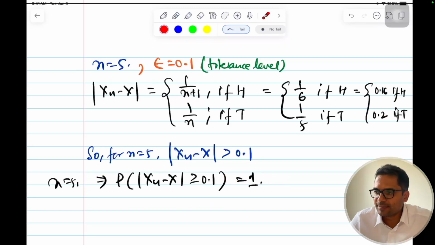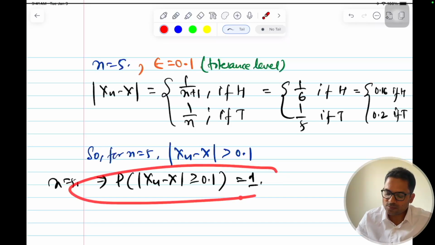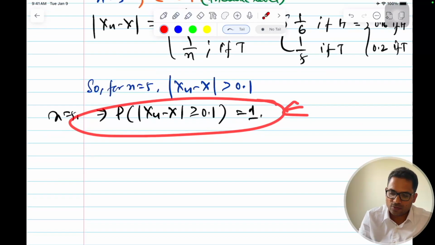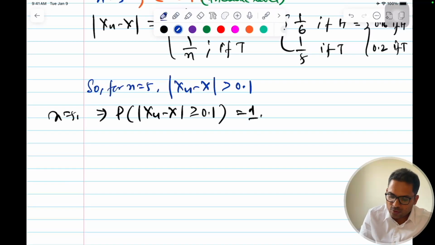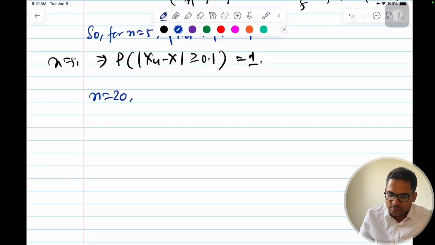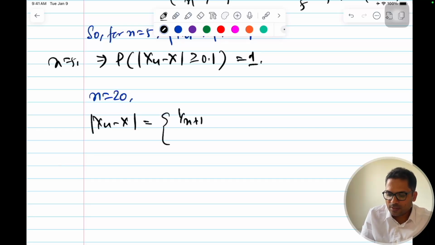Okay, now let's increase it. Now what if n is equal to 20? So my xn minus x is defined as 1 by n plus 1 and 1 by n. This is for heads, this is for tails.